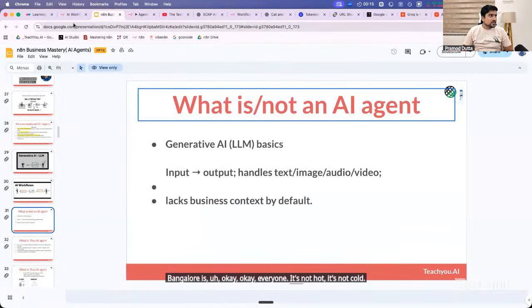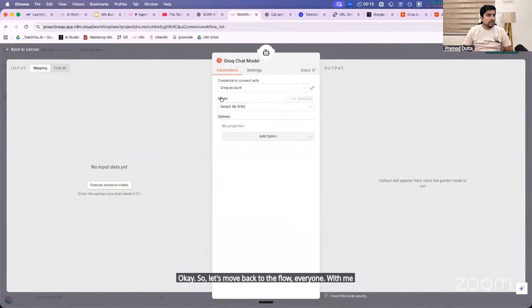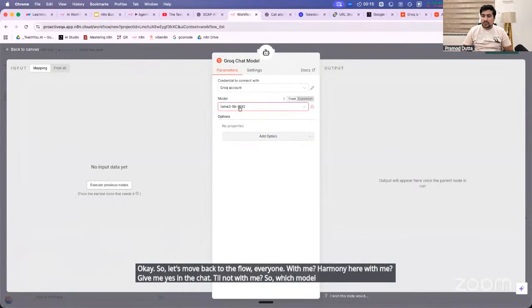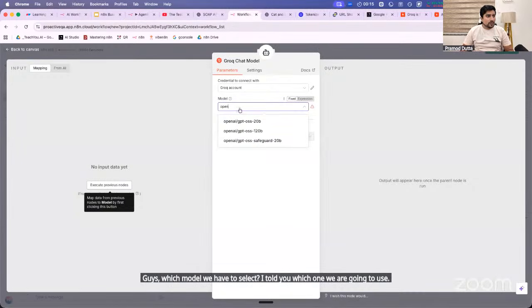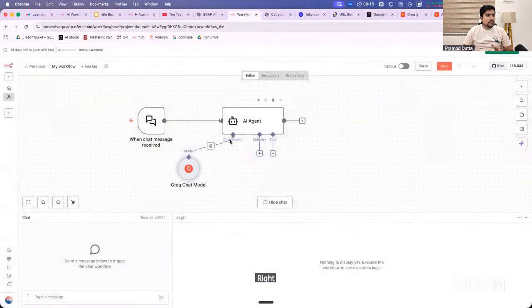Okay, so let's move back to the flow. Everyone with me? Give me yes in the chat. Till now with me. So which model do we have to select, guys? I told you which one we are going to use. The OpenAI GPT 120B version, which is the free version that we are using. Everyone is with me.